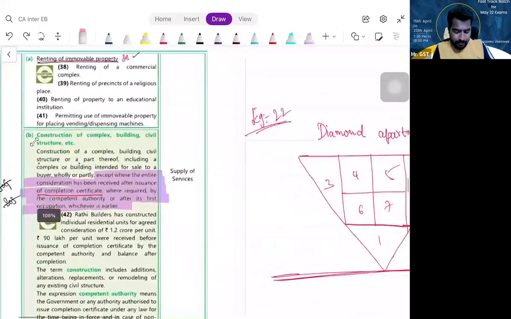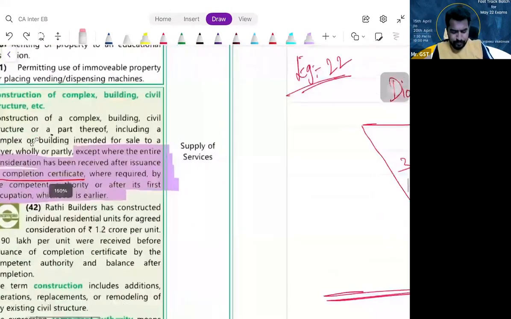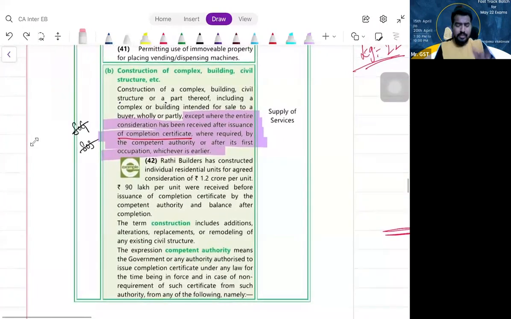Right? So in schedule 2, there is a point related to construction of a complex or building or civil structure, whatever it is. Please understand. Generally, building is an immovable property, yes or no? Building is an immovable property. So when building is an immovable property, obviously when there is sale of building, there is no GST, correct?